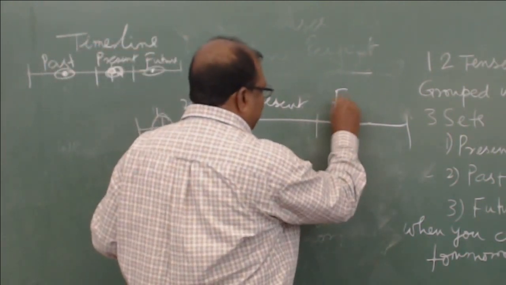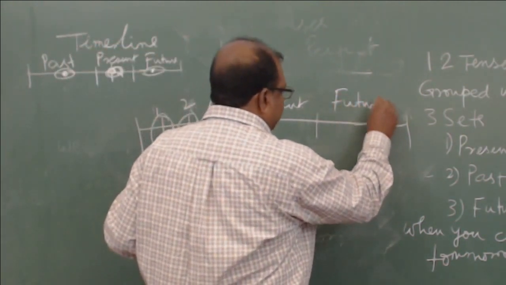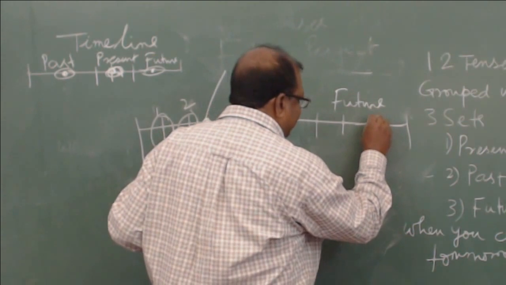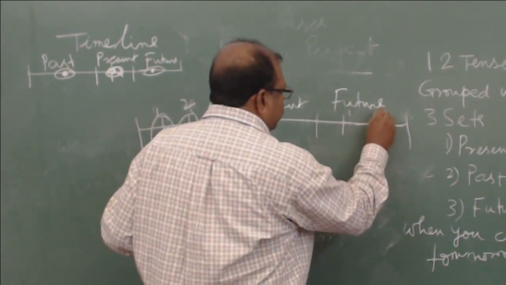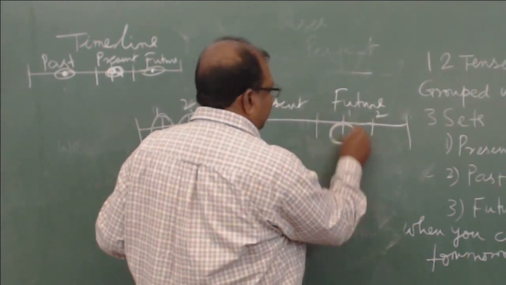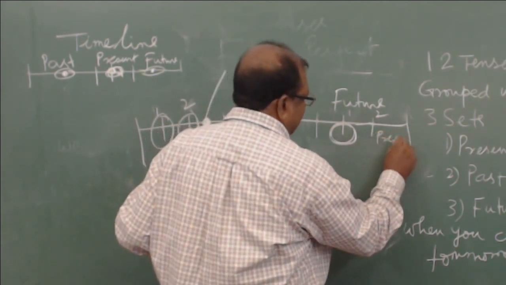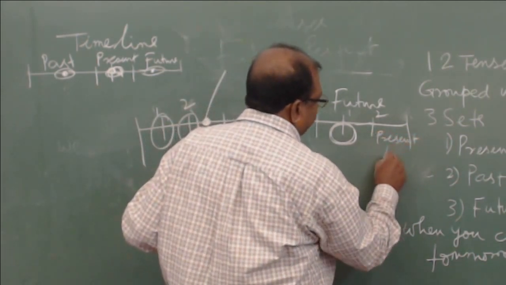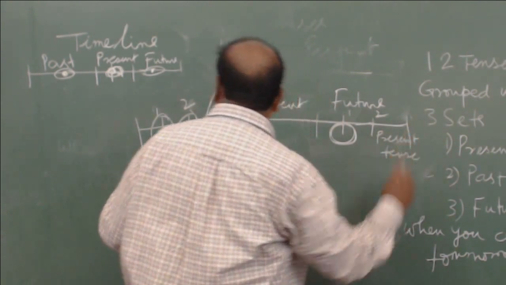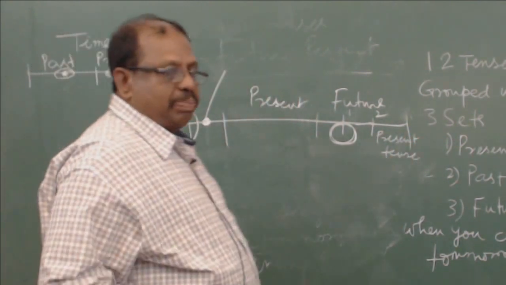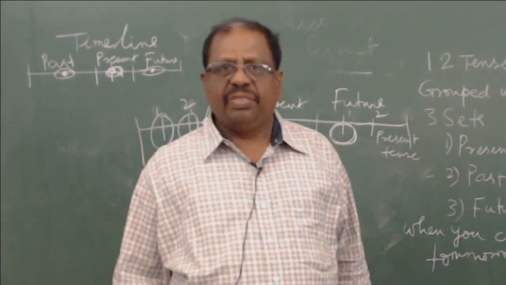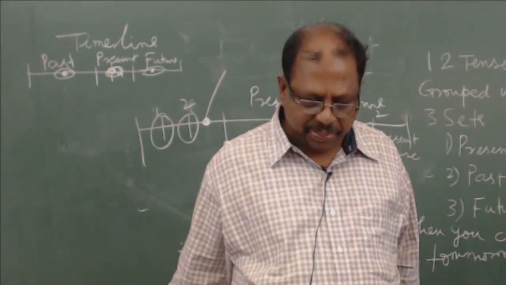But in the future, it is actually the reverse, in the sense there is one action that is happening first and the second action later. So here you will be using the future perfect, and for the second action you will be using the present tense. So this is how the perfect tenses differ from the other tenses.